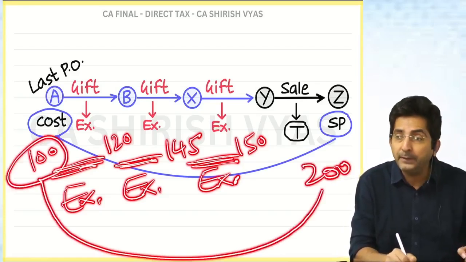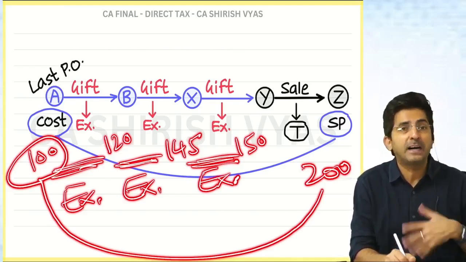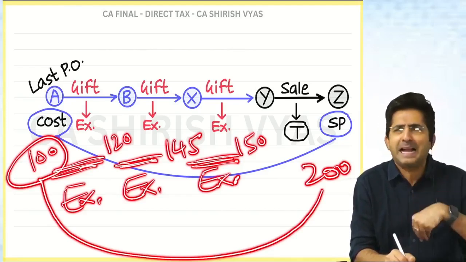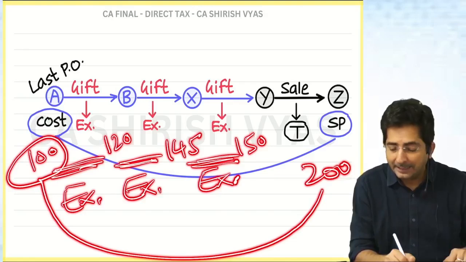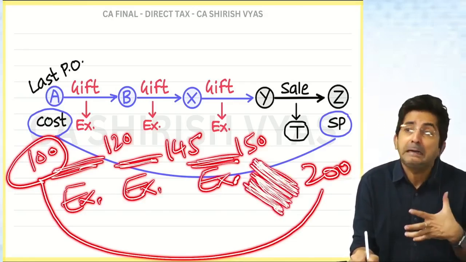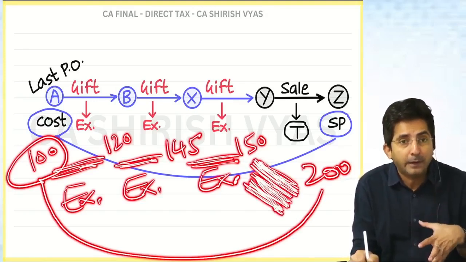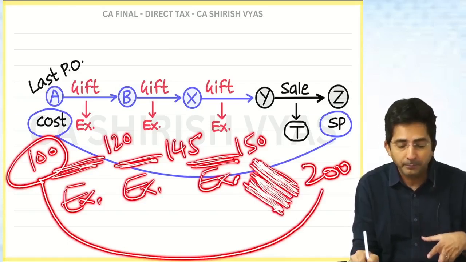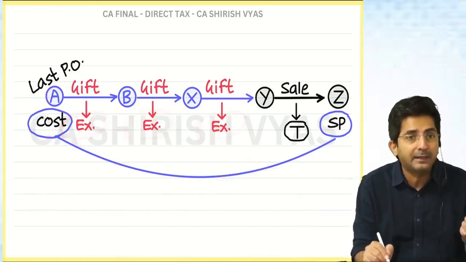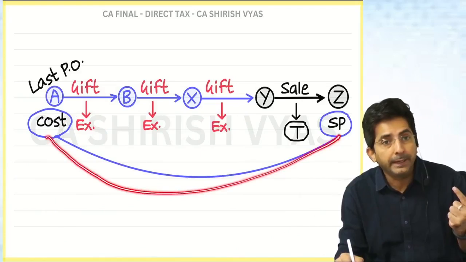Because all the previous appreciations were exempt. And in that exemption, government was actually fasting. Fasting is, they were not getting the food of tax. And then why make a profit of 50 only? But government is so hungry that it will take tax on 50 or the entire amount. Entire amount. Because see, every time there was exemption, government did not get the tax. Now they want the tax right from the beginning.